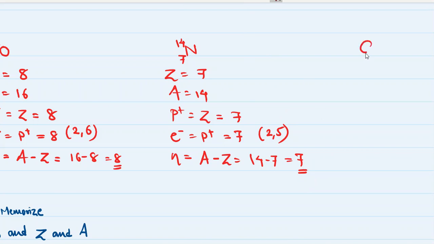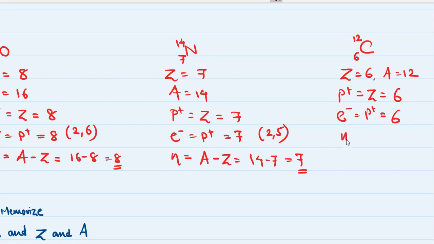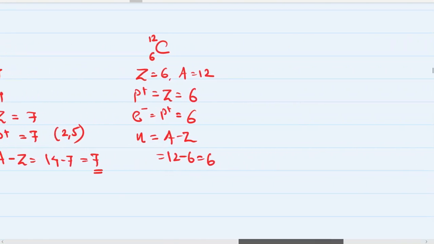Okay, for carbon, the atomic mass is 12, atomic number is 6. So Z is 6, A is 12. So number of protons is equal to Z, which is equal to 6. Number of electrons is equal to number of protons, which is equal to 6. Number of neutrons for carbon is equal to A minus Z, which is 12 minus 6, which is 6.